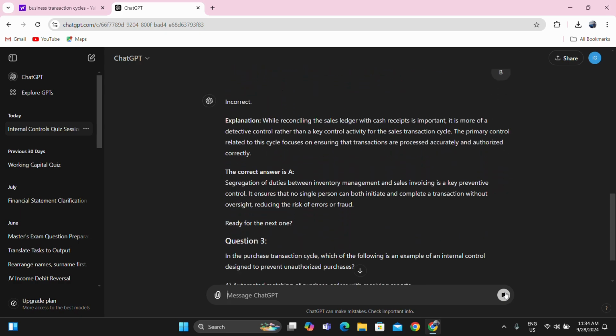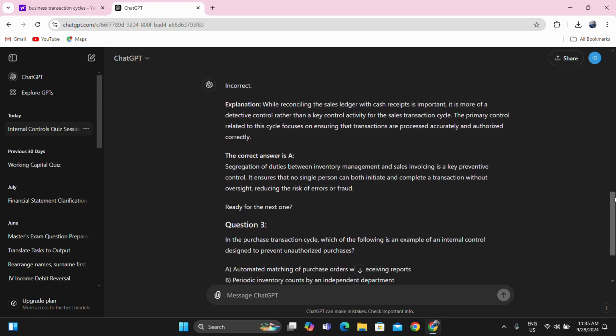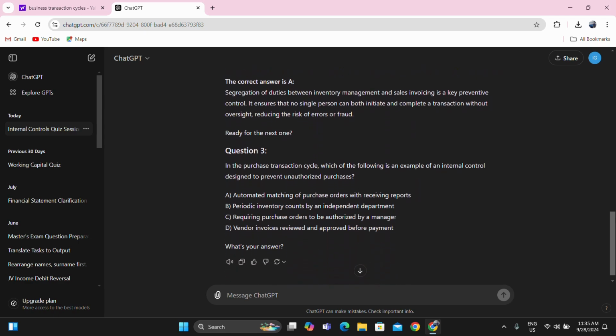Segregation of duties between inventory management and sales invoicing is a key preventive control. It ensures that no single person can both initiate and complete a transaction without oversight, reducing the risk of errors or fraud. Actually, I agree with this one. Inventory management should be a separate person from sales invoicing, which is the accounting department. Supposedly that is not merged into one person or one department. Okay, of course. Now let's go to question number 3.